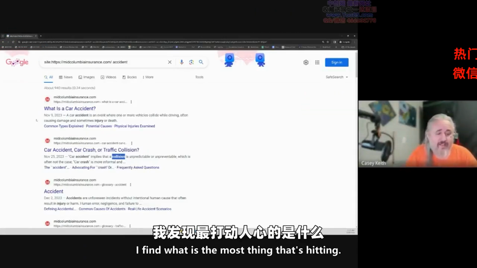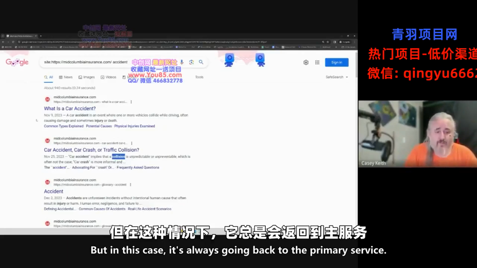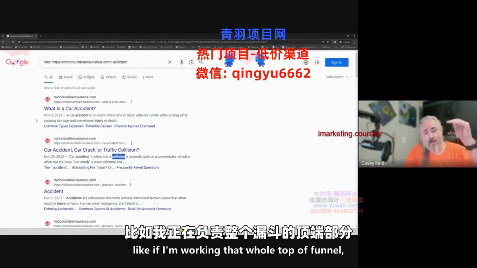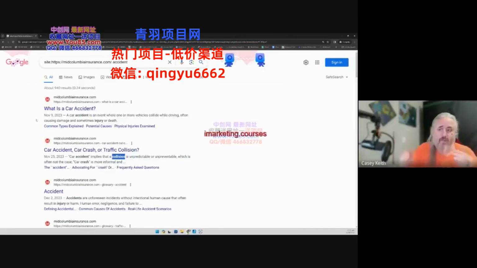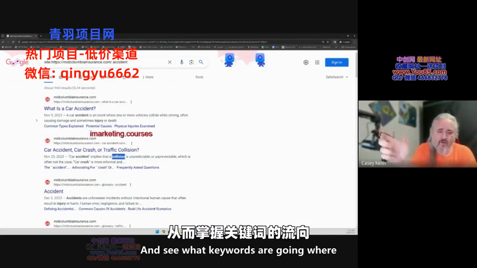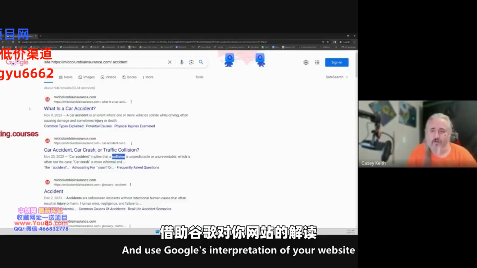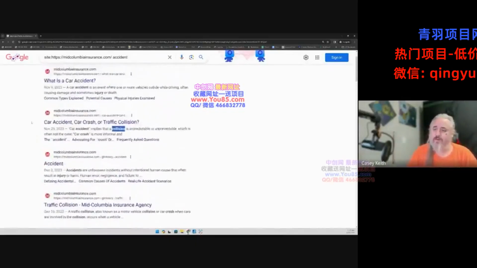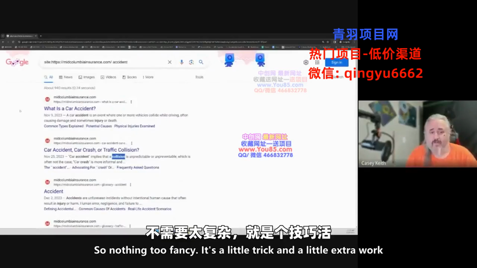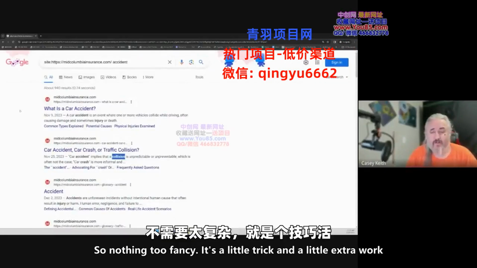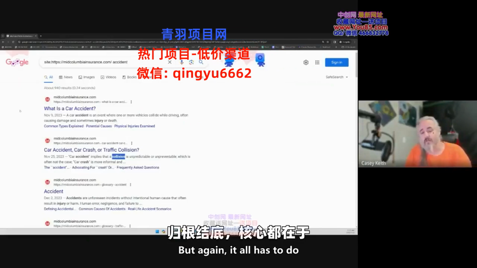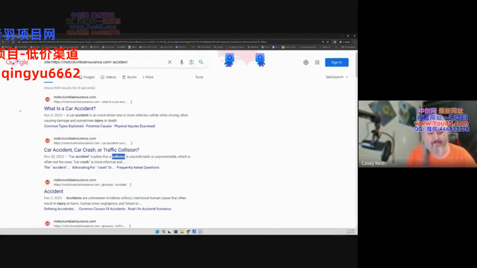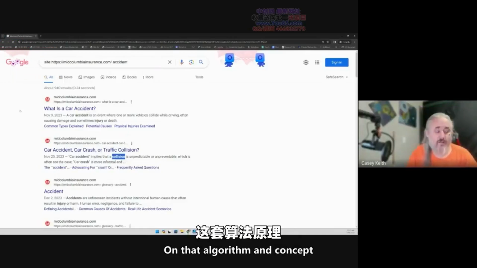I find what is the most hitting thing, but in this case it's always going back to the primary service. But if I'm trying to move things around, like if I'm working that whole top of funnel, middle of funnel, bottom of funnel concept, you can better structure that, see what keywords are going where, and use Google's interpretation of your website and how it ranks your site to move that link juice around. And that's all you're basically doing. Nothing too fancy. It's a little trick and a little extra work as far as the local stuff. But again, it all has to do with the power of links. That's what PageRank is all about, and all you're doing is capitalizing on that algorithm and concept that all search engines use.